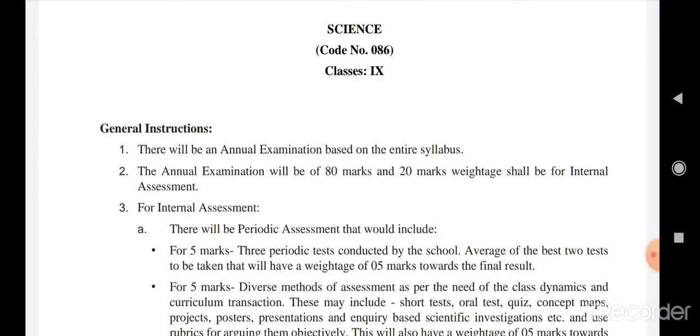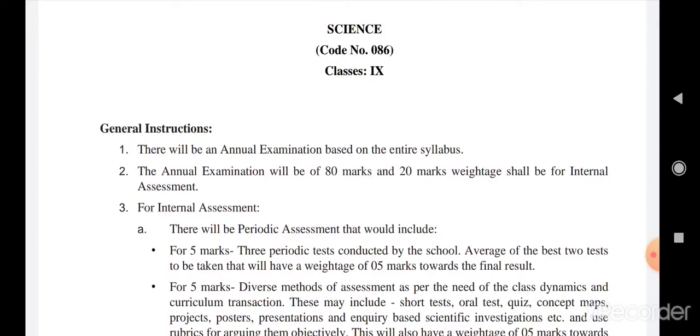Today I am going to discuss with you the syllabus of class 9th and 10th of CBSE, the latest syllabus of 2021-22. So children, you can just note down the chapters which are included in 2021. So let's see your syllabus.